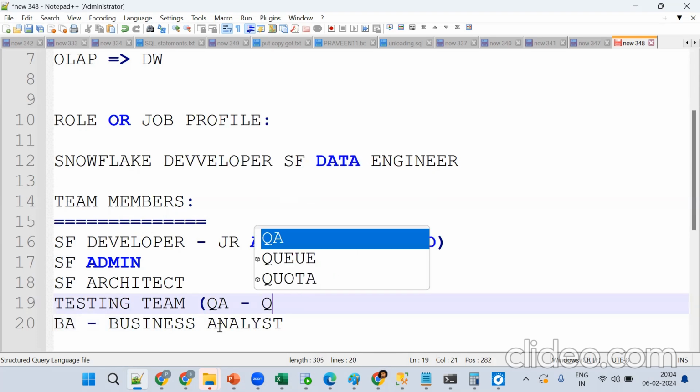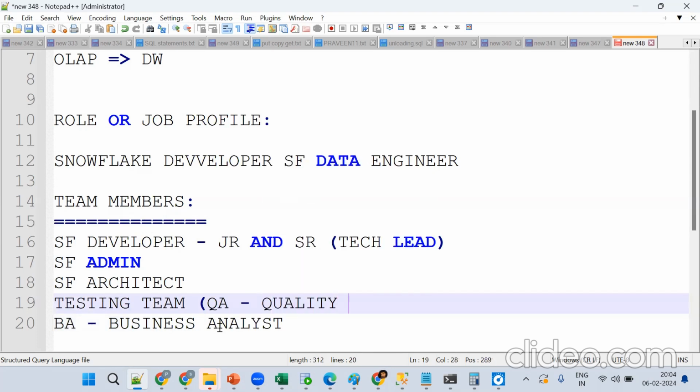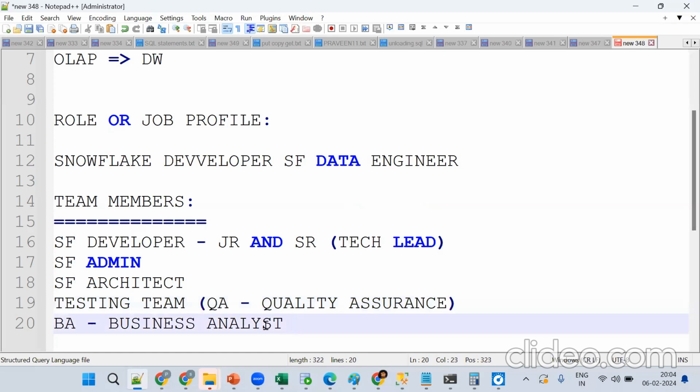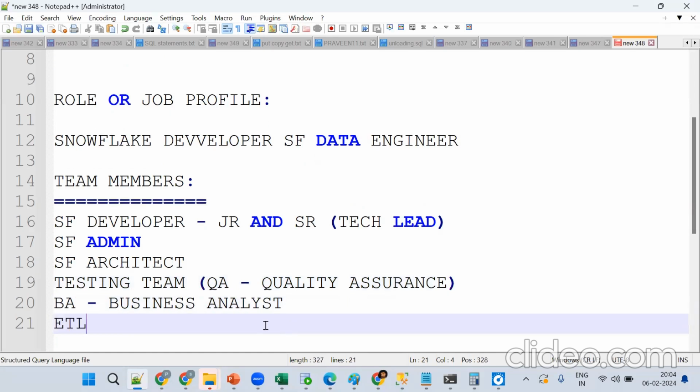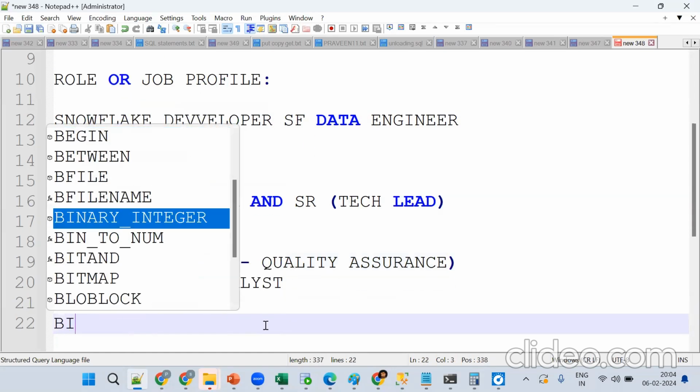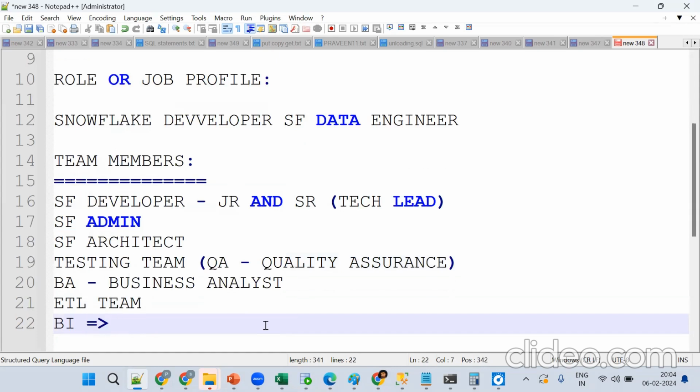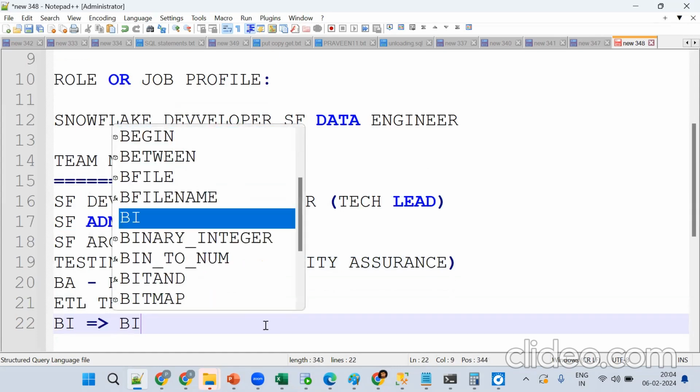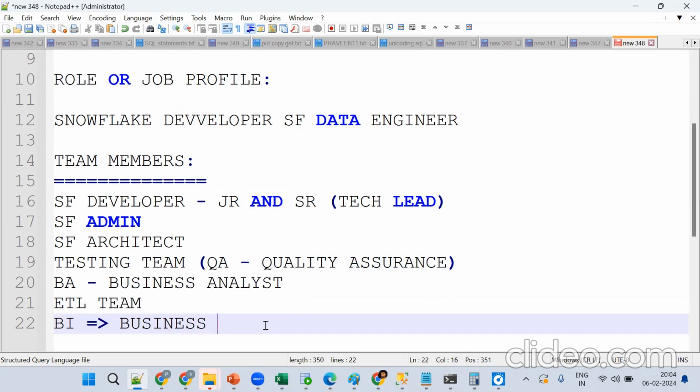So remember, from day one you should understand what is my role, from where the work will come, who are the team members, and what we'll do. Okay, so quality assurance. Next is the testing team. So an ETL team will be there. Then BI, what is BI? Business intelligence. It is called reporting or something like reporting. There are separate teams for that.